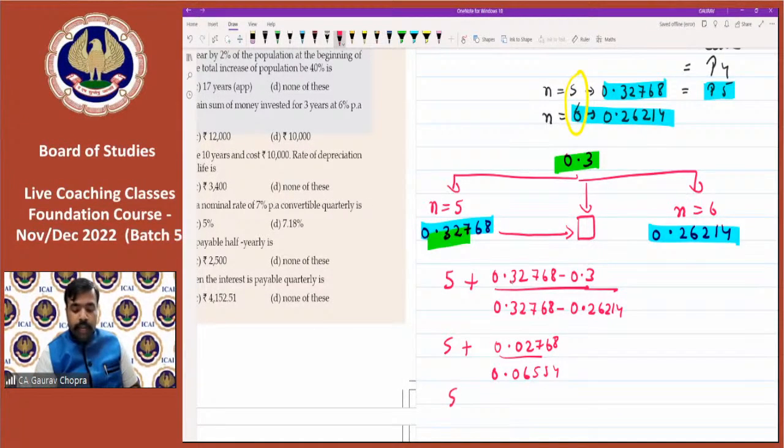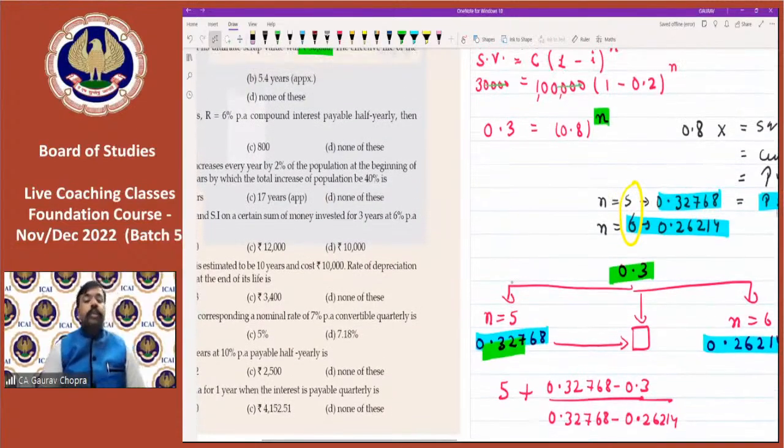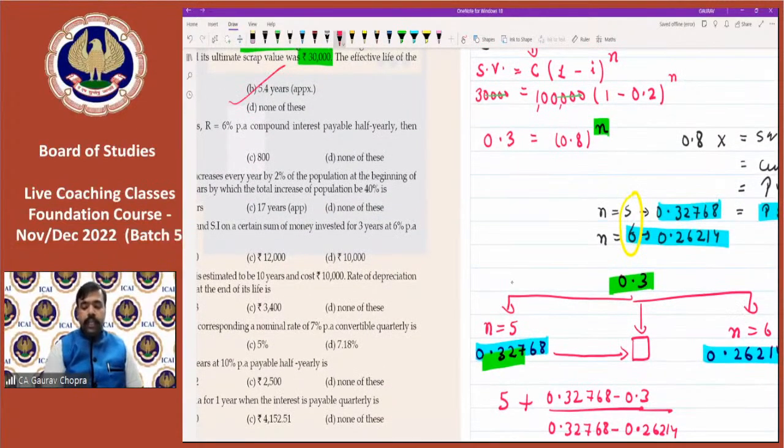So we are getting 5.42 years. So this is your final answer. So let us check with options. Yes, 5.4 year is the B option. So we are getting the answer as B.